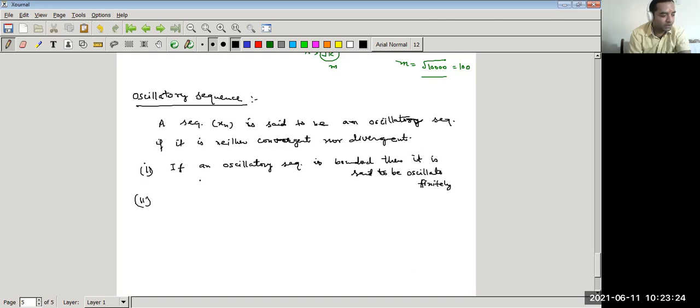Second, if an oscillatory sequence is not bounded, then it is said to oscillate infinitely.